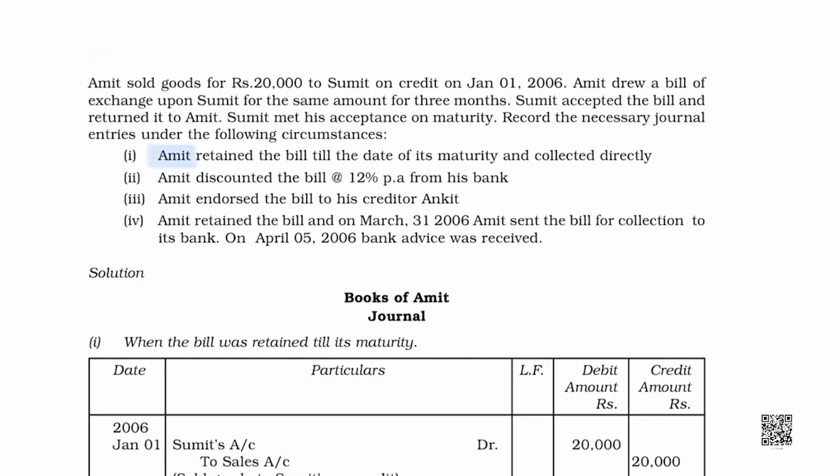If you remember, in the last part we discussed the case when the drawer retains the bill till the date of maturity. I would like to recall that when a seller sells goods to a buyer, he draws a bill, and the seller becomes the drawer and the debtor becomes the drawee.